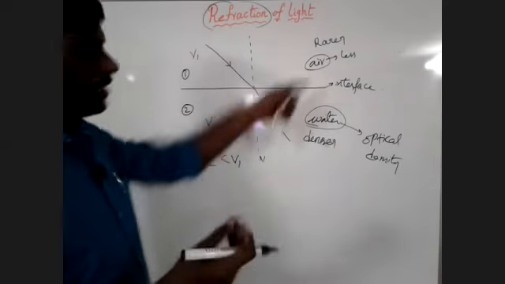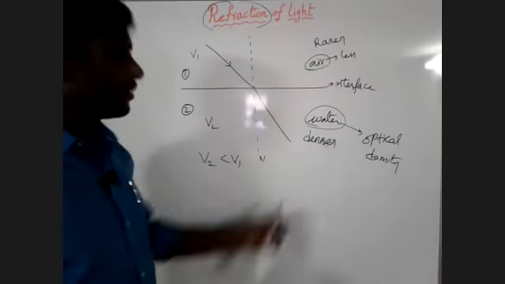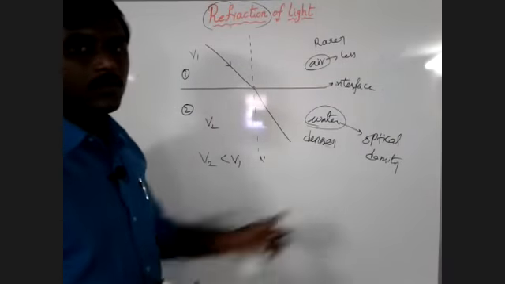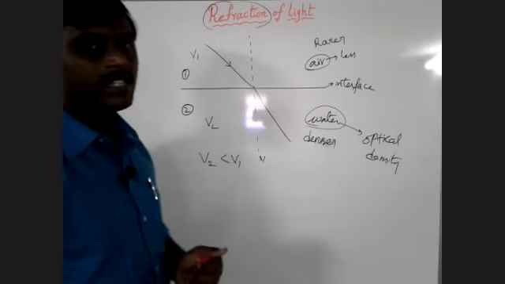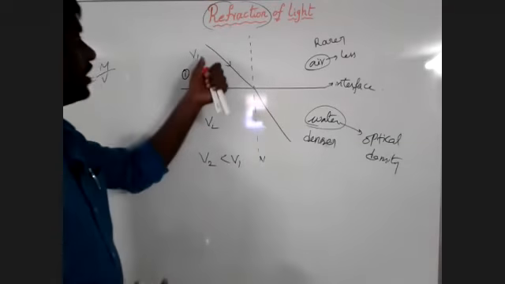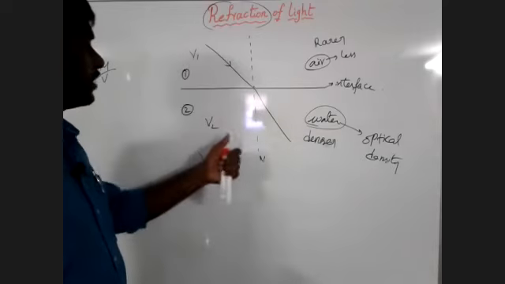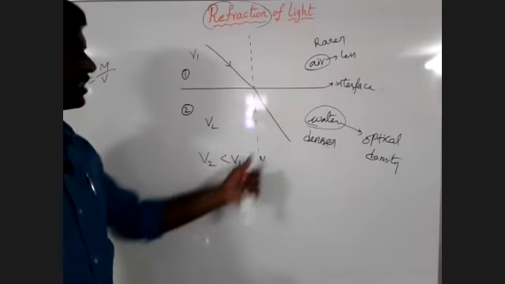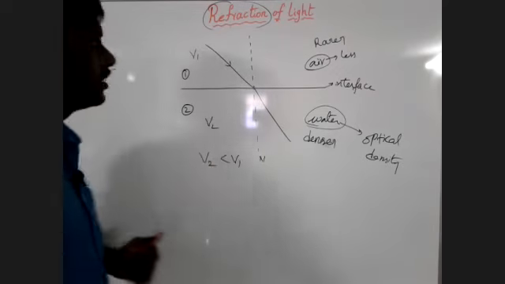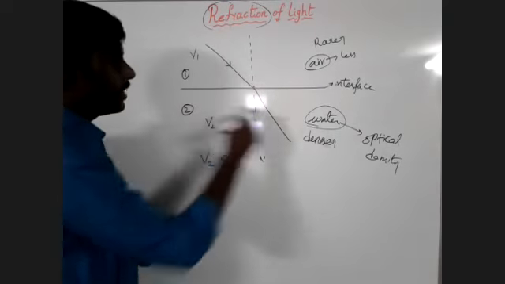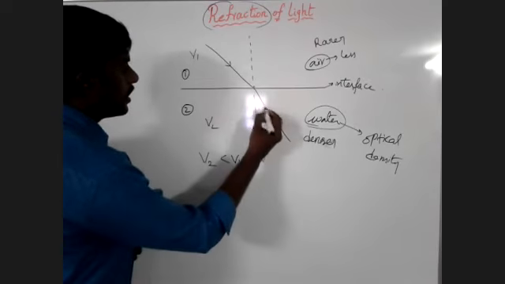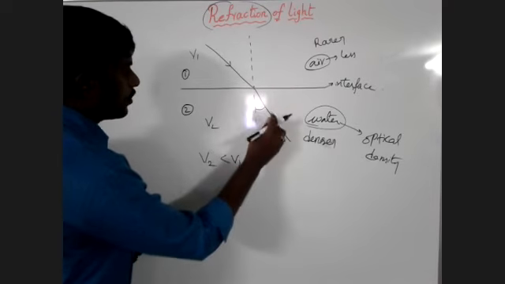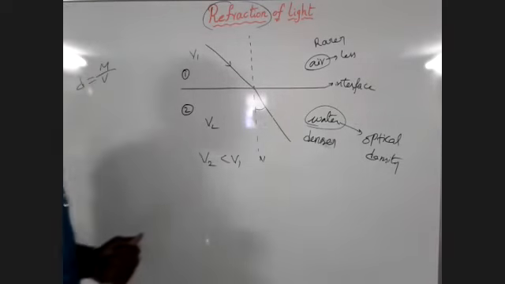The medium which has less density, we call it the rarer medium. The medium which has more density, we call it the denser medium. See here, when the light travels from rarer medium to denser medium, the speed of the light changes. When the speed of the light changes, the bending of light takes place. When the light travels from rarer medium to denser medium, the refracted ray is closest to the normal.